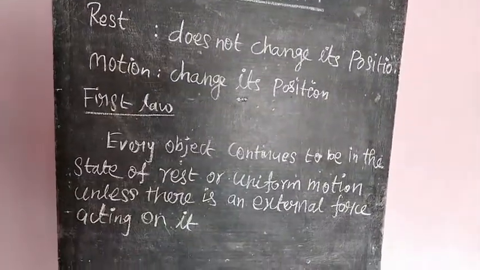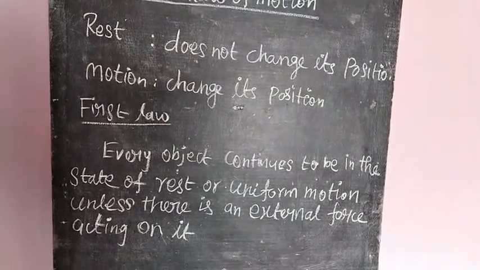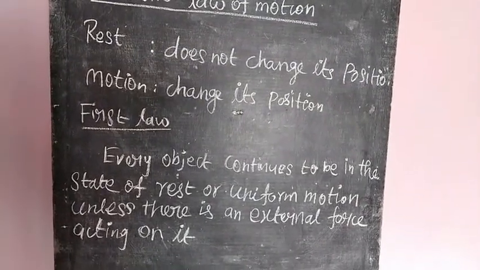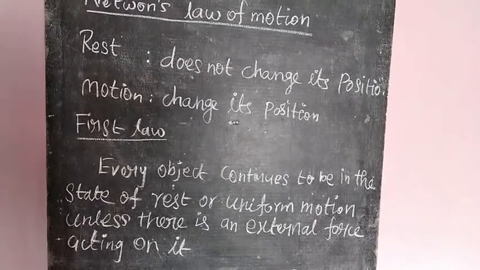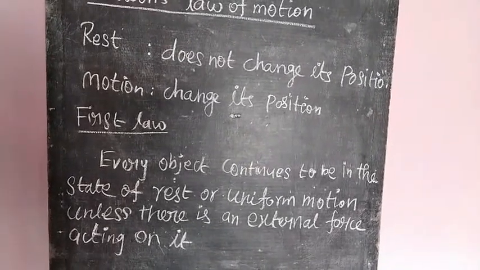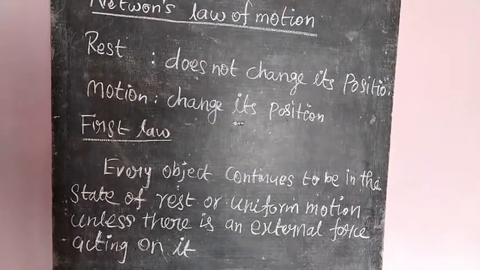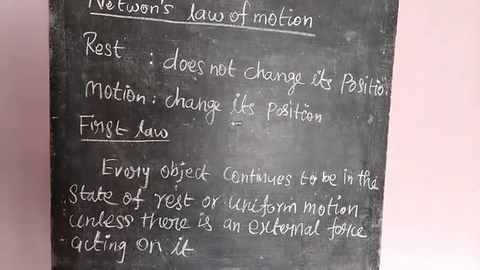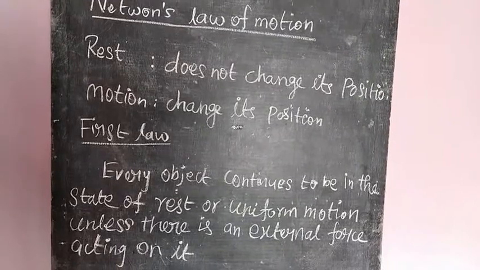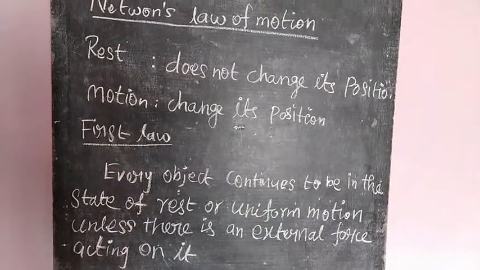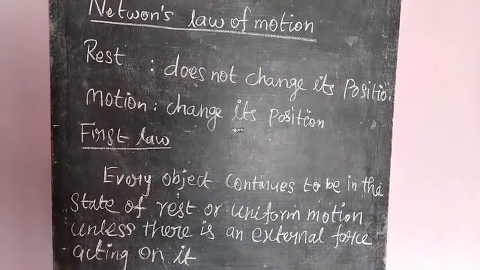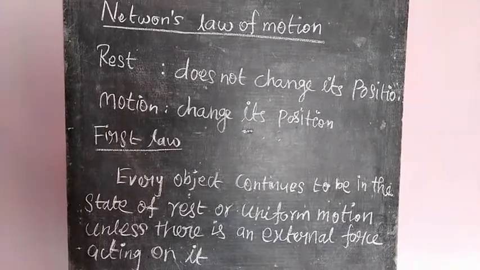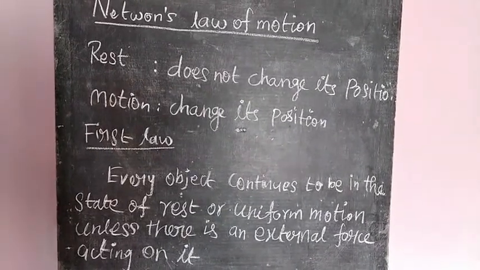Different types of motion I taught in lesson 2: linear or translatory motion, circular motion, oscillatory motion, vibration motion, random motion. What is linear motion? A body moving in a straight line, or whose path is a straight path, is called linear motion.